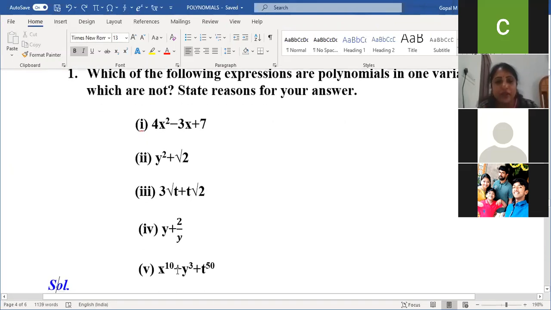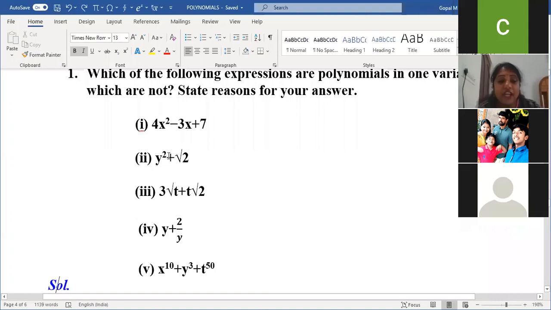Okay, the second one is a polynomial. Why, dear? Y square is there, and root 2 is a number. The variable power should be a whole number. I said root 2 is not a variable. Am I clear with you?